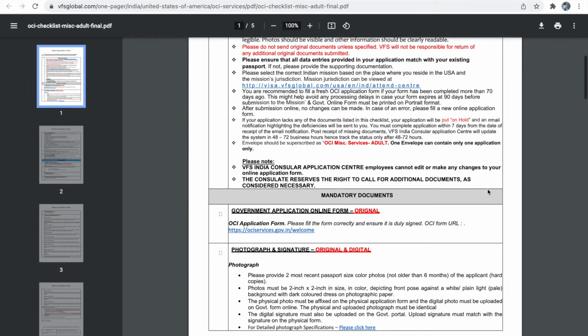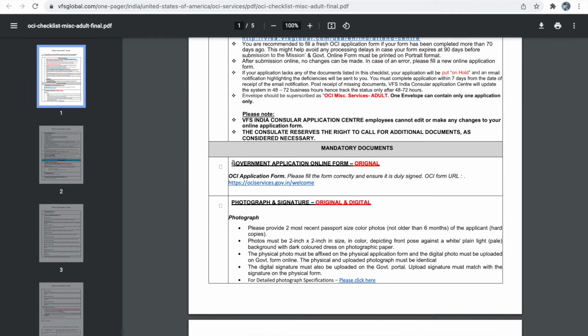This checklist might get revised over time, so please download the latest checklist which you are getting in your email. So the first thing in the checklist is the government application form. The government application is the form which we have filled in the OCI portal. You have to take a printout of that application form, sign the application form, and paste one passport size photo on the application form. So next is photograph or signature.